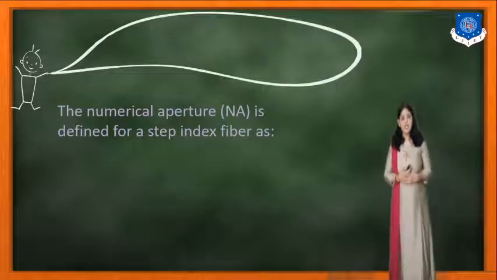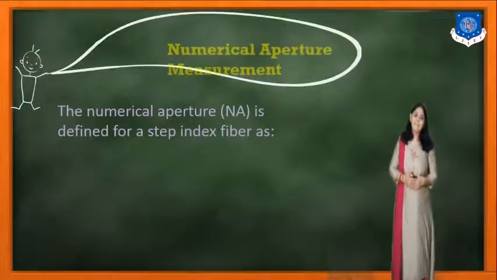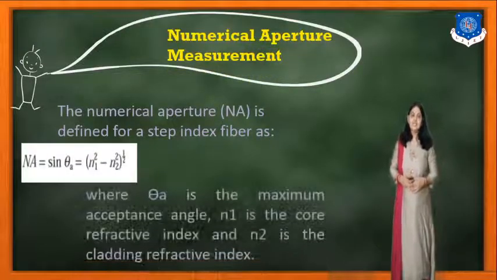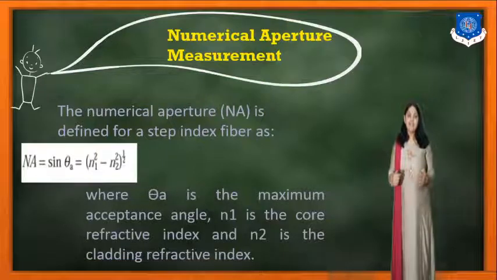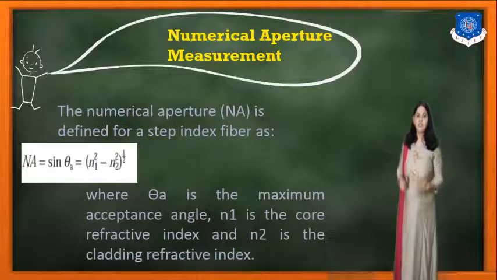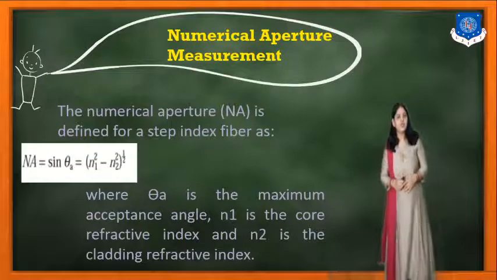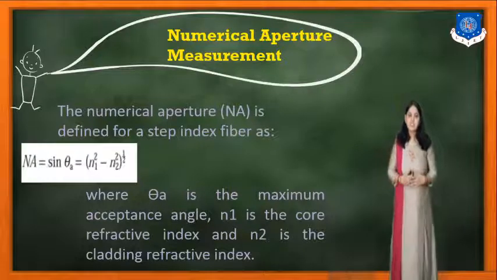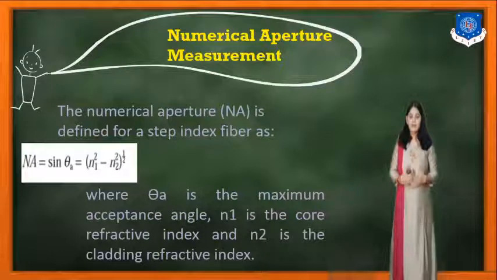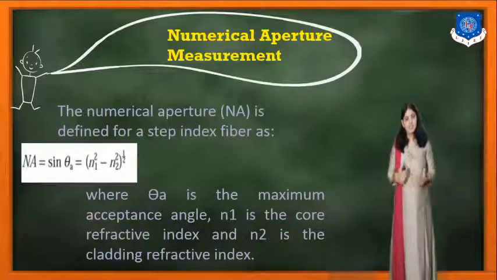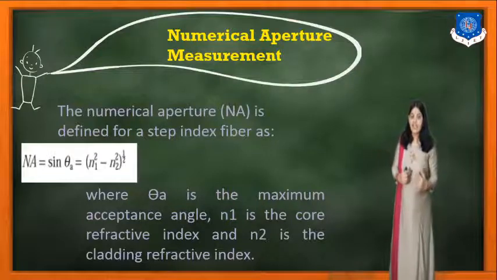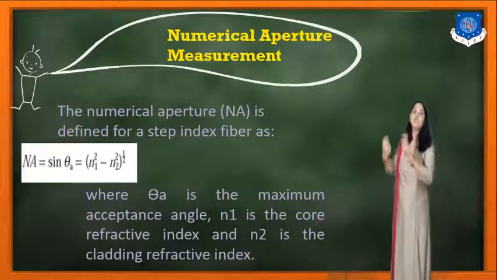The numerical aperture defined for the step index fiber is NA equal to sin theta A equal to (n1 square minus n2 square) whole raised to 1 half. What is theta A? That is the maximum acceptance angle. We have learned the definition of the acceptance angle earlier, that is how much light can enter into the fiber.